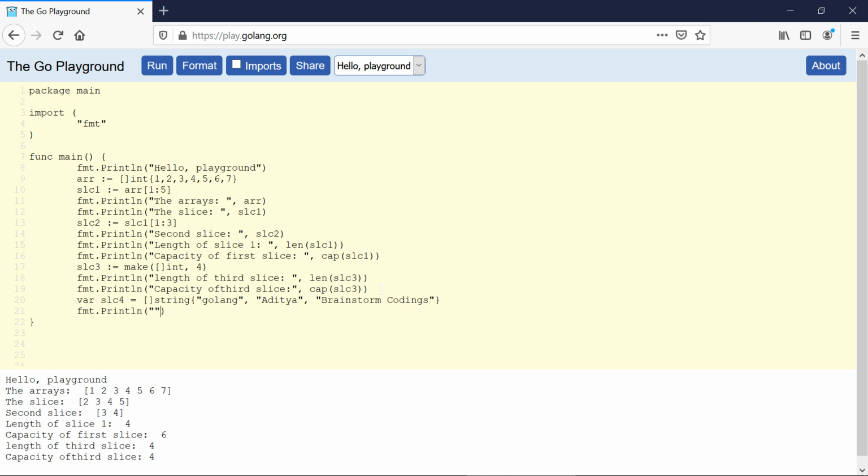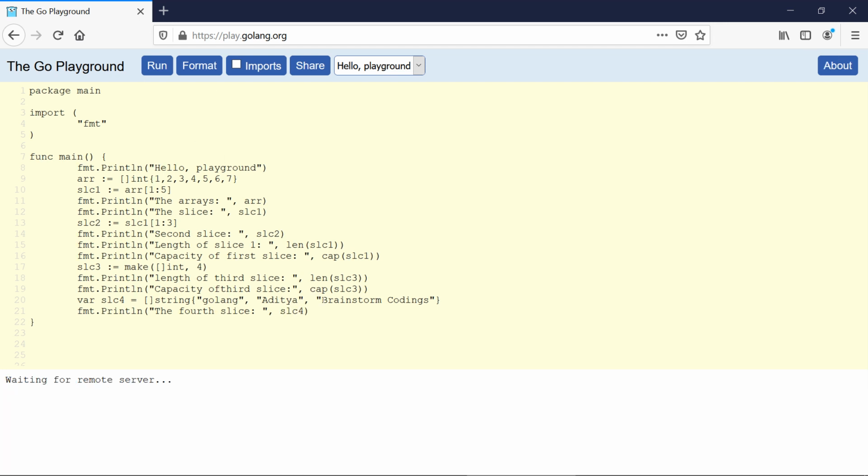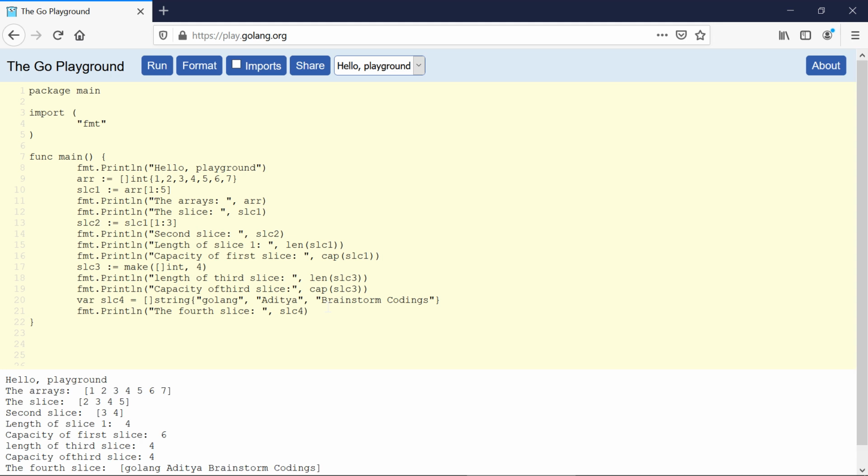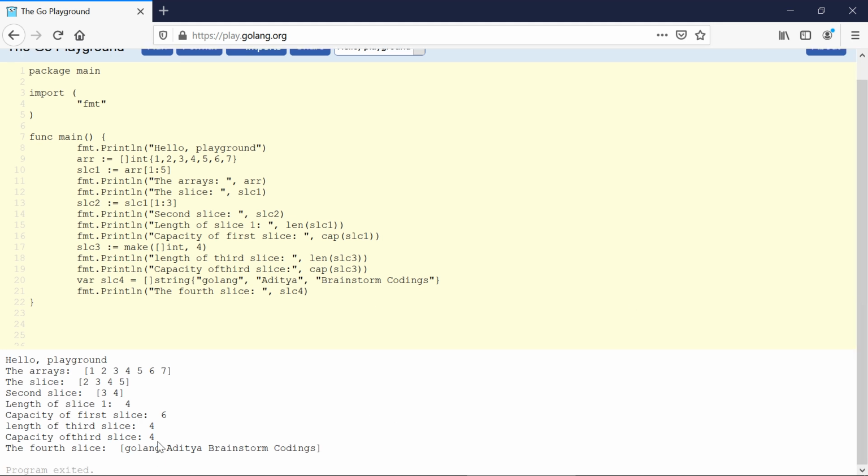Let's print this slice, the fourth slice. Let's run this code. Now you can see we have this fourth slice: Golang, Aditya, Brainstorm Codings. These are the elements in this slice.